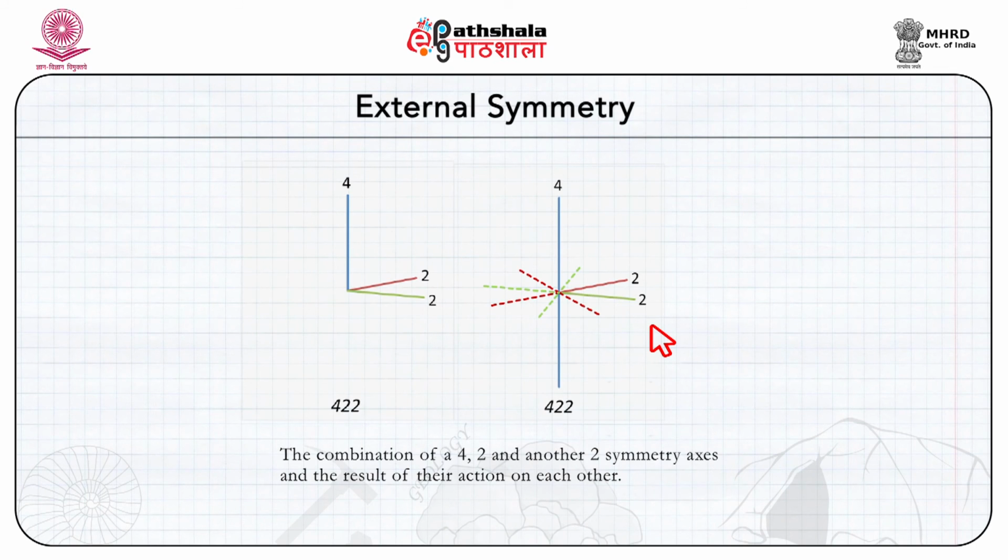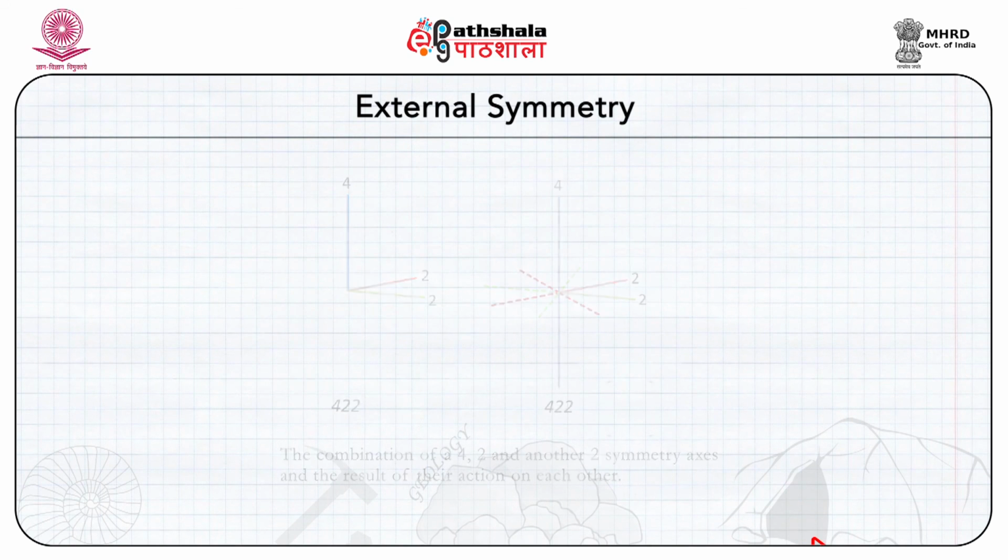The same is not true for 4 2 2. So, therefore, we cannot shorten 4 2 2 in the similar fashion as we shortened 3 2 2. Thus, the original two-fold axes which are 45 degree to each other are not superimposable and are distinct, and therefore, 4 2 2 as I said cannot be shortened to 4 2.